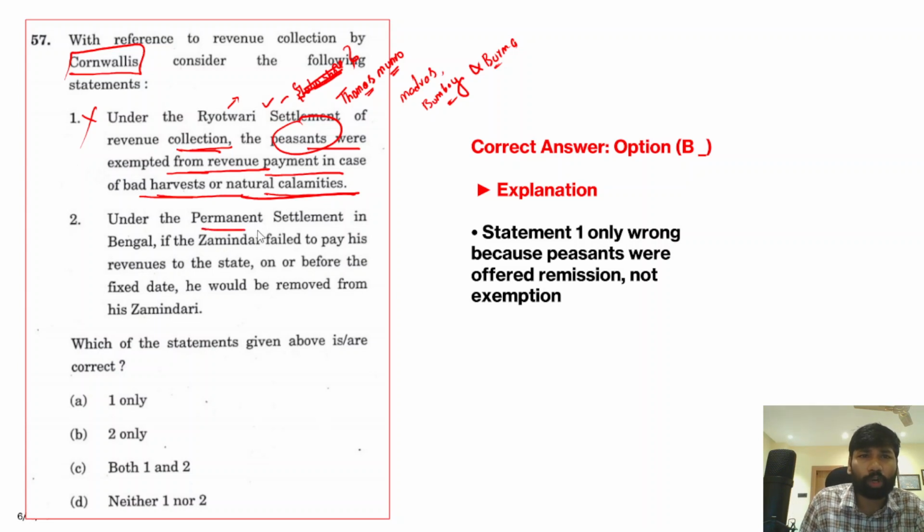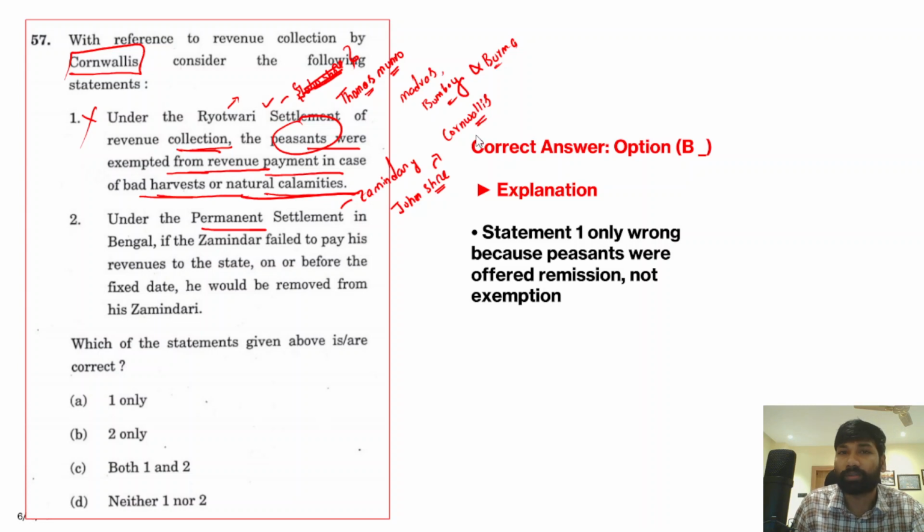Now after that, when we talk about the permanent settlement system, it is also known as the Zamindari system, and this permanent settlement system was designed by John Shore. As I've already told you, this was designed by John Shore. John Shore was the revenue official under Cornwallis. So therefore Cornwallis was the one who implemented this revenue settlement, that is the permanent settlement, in Bengal.